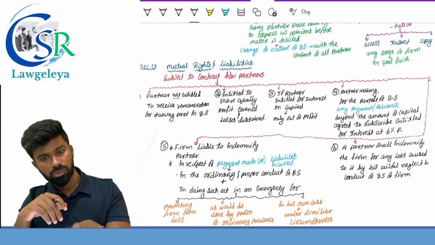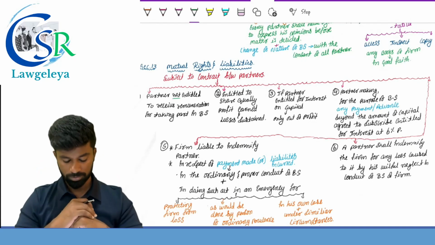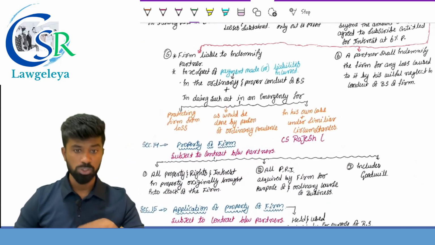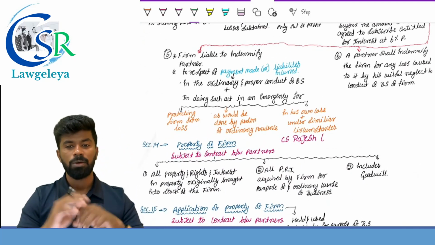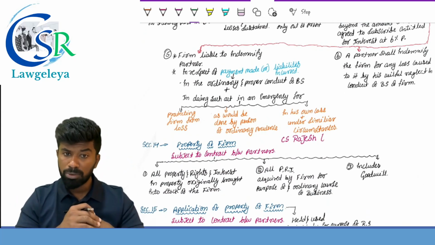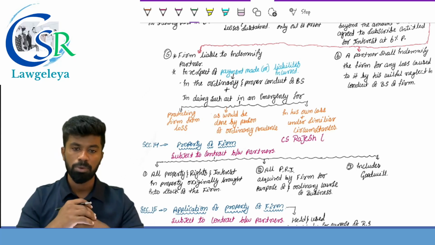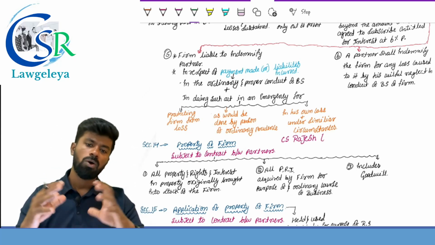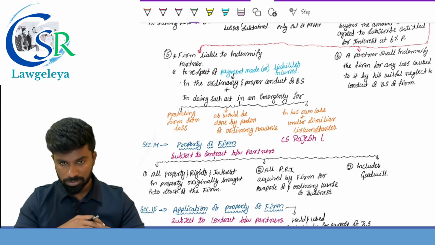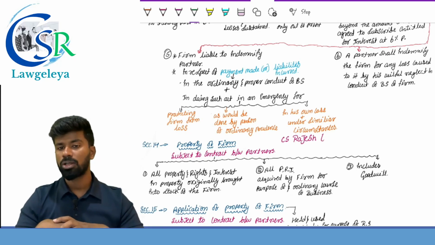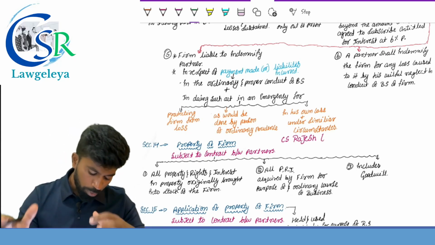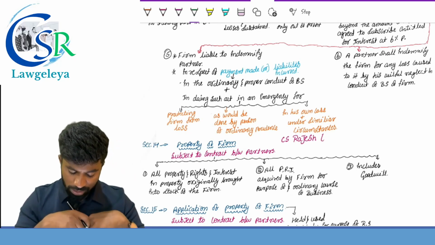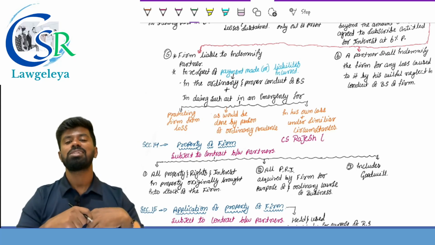Fifth one and sixth one deal with indemnification. The fifth point provides that the firm is liable to indemnify whom? The partners, meaning to compensate the partner in respect of any payment made or liabilities incurred in the ordinary and proper conduct of the business, in doing such act in a what? Emergency, for the purpose of protecting the firm from loss, as would be done by a person of ordinary prudence in his own case under similar circumstances.